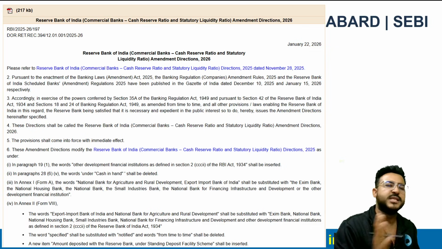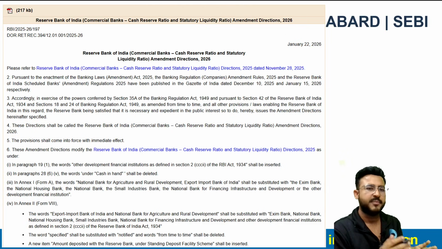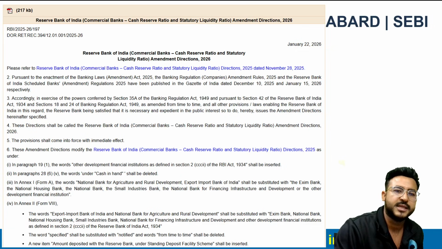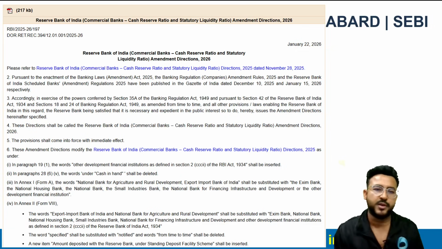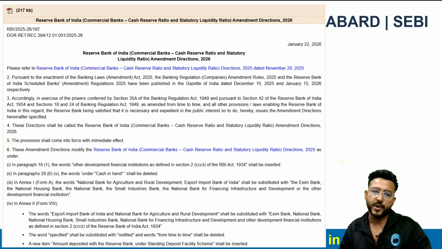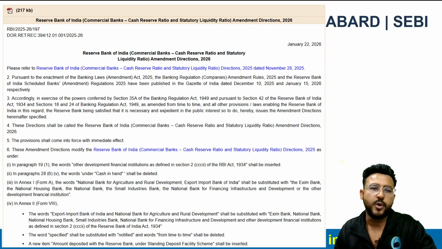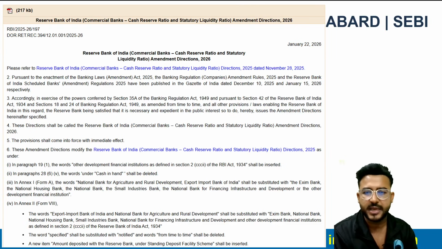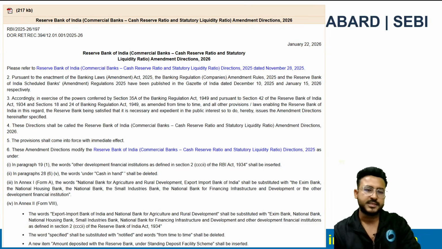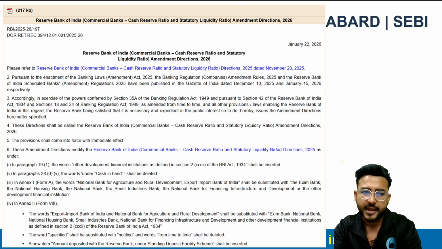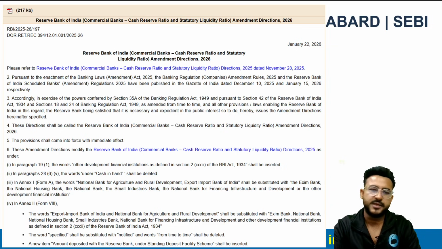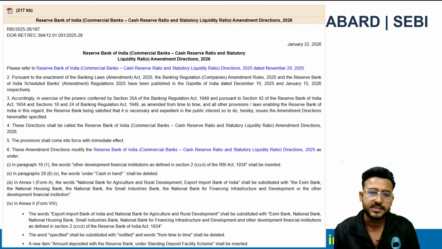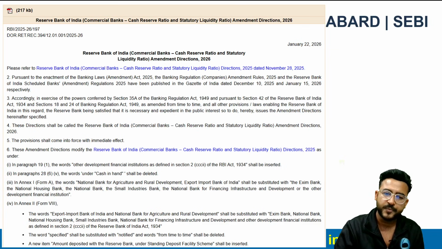Number 2 change, cash in hand is removed. So earlier banks could show some amount as cash in hand for the reporting purpose, but RBI has deleted the cash in hand from that particular clause, and this tightens the reporting and avoids the ambiguity, right? So old names are replaced here, right? EXIM Bank, National Housing Bank, SEBI, NABFID and other DFIs, right? And certain new terminologies are added here, plus a new line has been inserted that the amount deposited with RBI under the standing deposit facility is now explicitly recognized for reporting purposes.